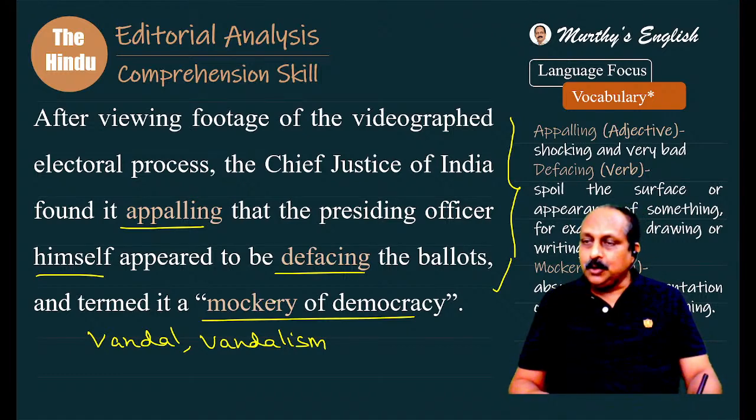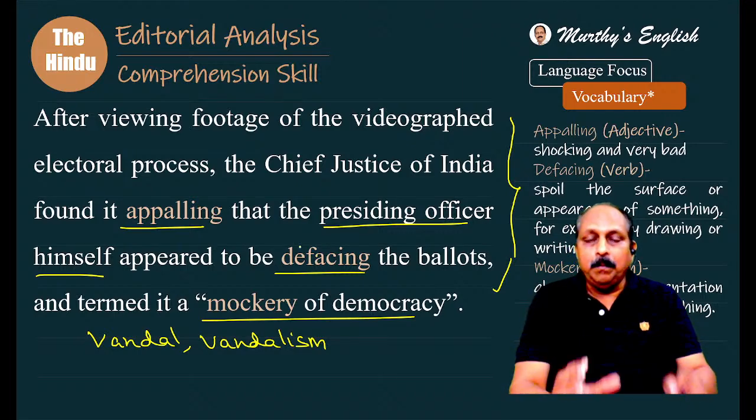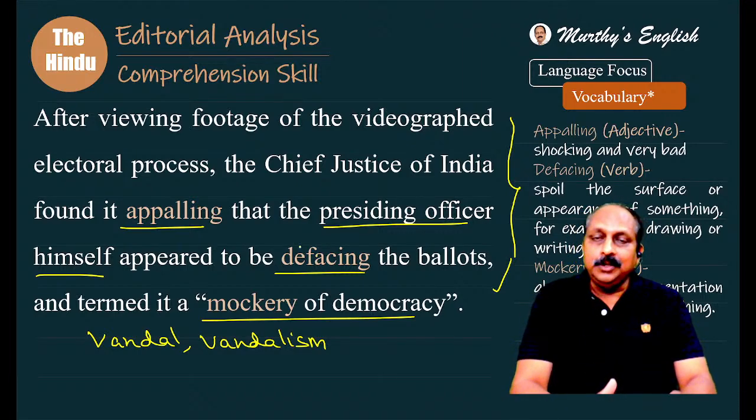Good. I see some students doing value addition. I appreciate it. I'm not able to read, but I do appreciate. Found it appalling. The Chief Justice of India viewed the footage of the videographed electoral process and found it appalling, shocking and very bad that the presiding officer, in any election, the presiding officer's job is to make sure the election goes smoothly and is conducted in a transparent manner.